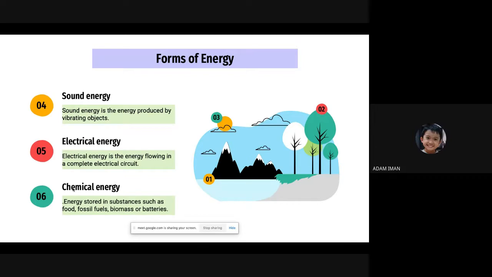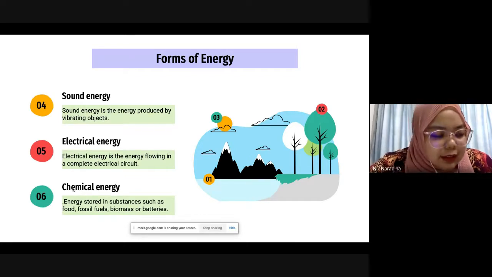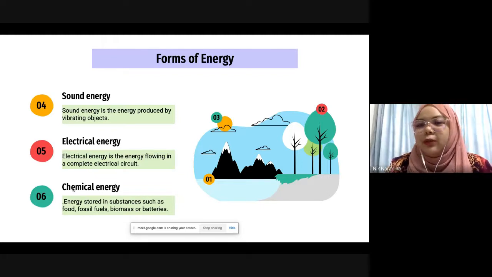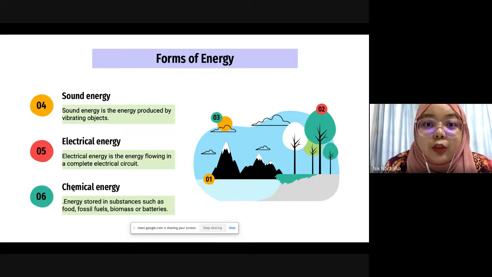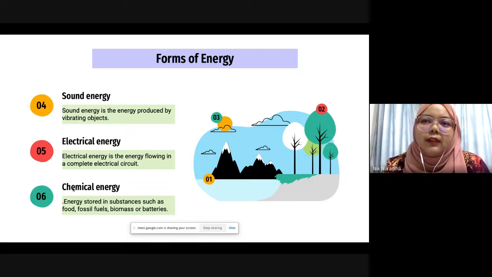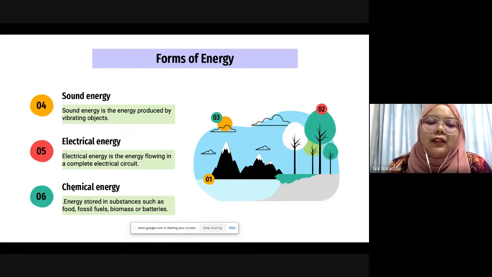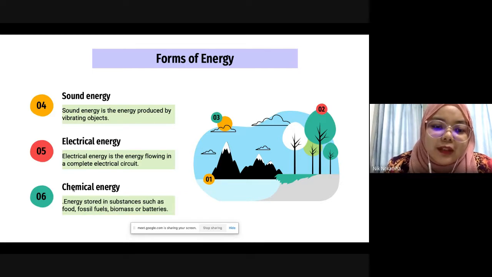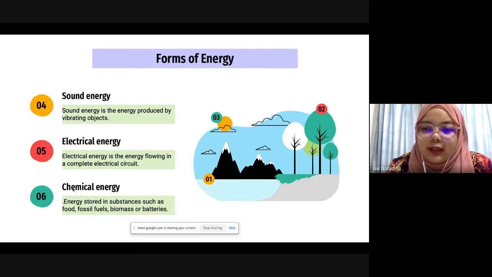Electrical energy. For example, teacher wants to light up my torchlight. I put the battery inside my torchlight, then the torchlight can emit light. So from chemical energy, it changed to electrical energy, then to light energy. That's how energy transforms.